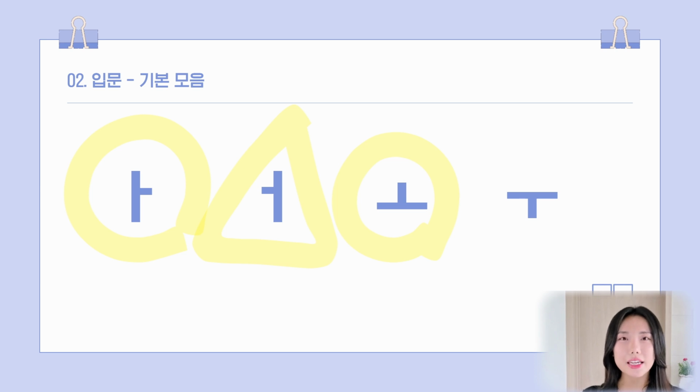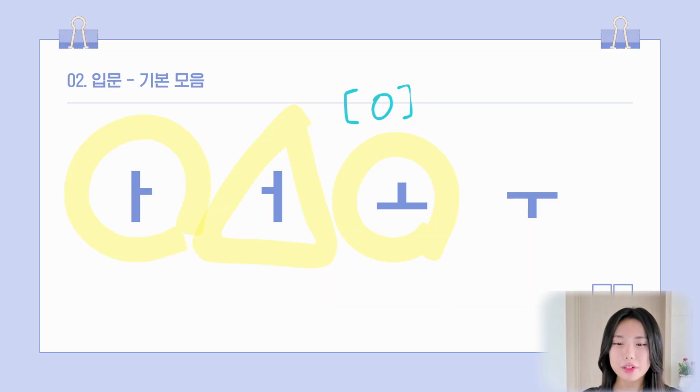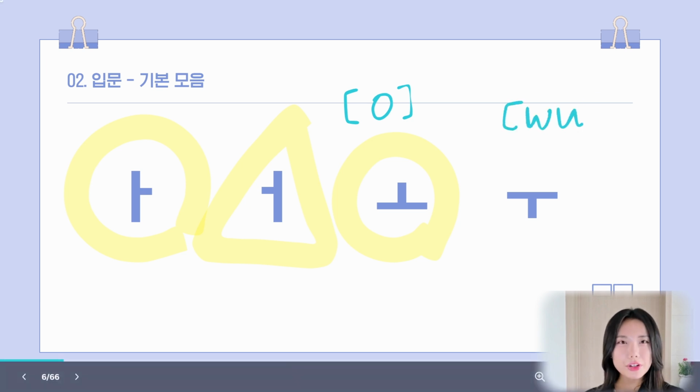It's something like the alphabet O in English, but it's kind of different because in English, the alphabet O makes your mouth change. In English, it's like O, but in Korean, O doesn't change. It's just O. Think of the sound that happens at first of your English O, right? The third one was O, and the last one is U. So the first, third and fourth ones are kind of familiar. But the problem is the second one.